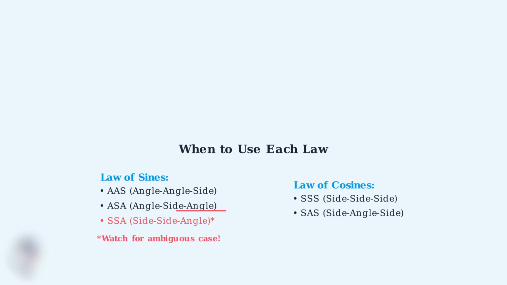And don't forget about the ambiguous case. When using SSA with the law of sines, always check if there might be two possible triangles or no triangle at all. These triangle-solving techniques are essential for success in trigonometry, pre-calculus, and calculus courses, as well as standardized tests like the SAT, ACT, and AP exams.